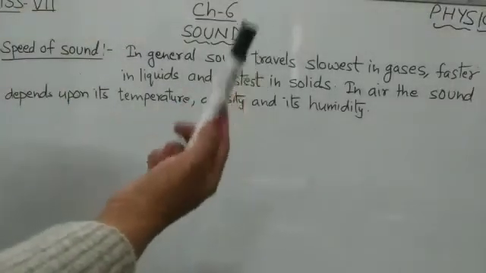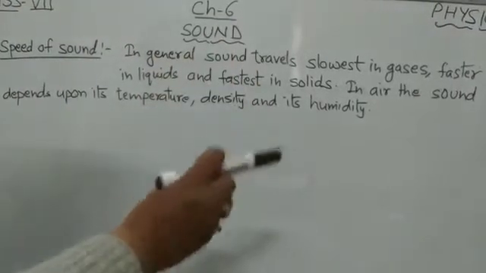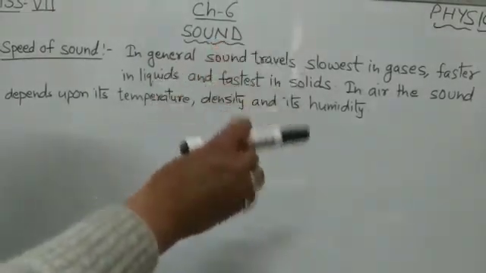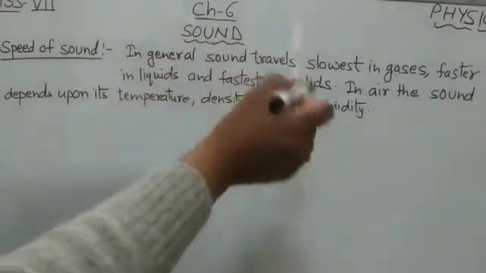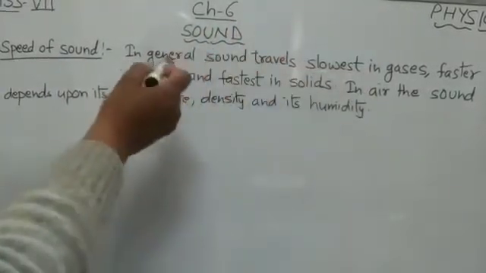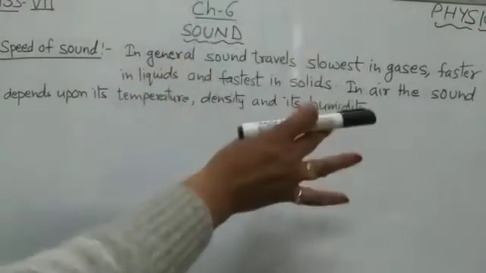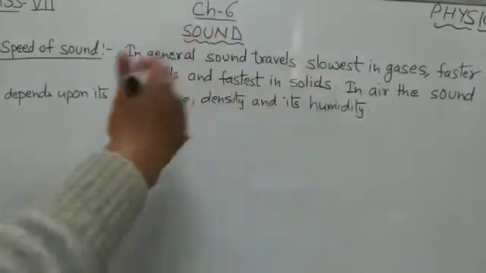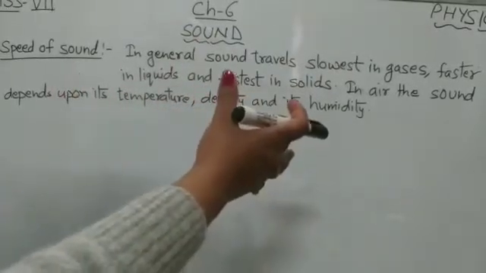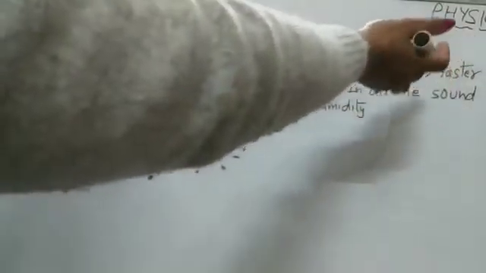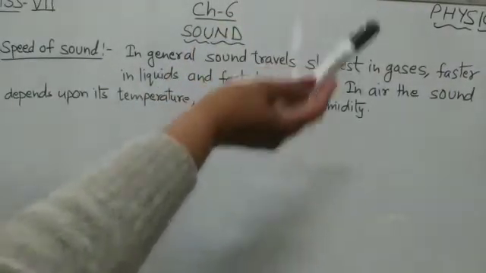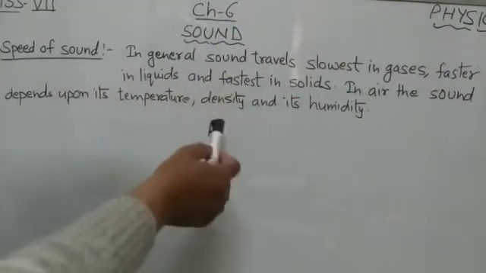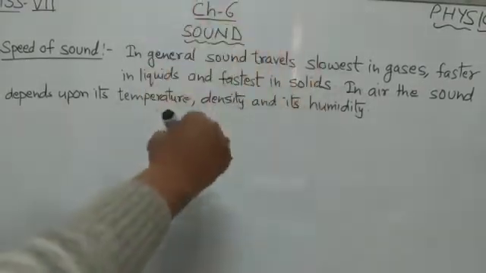Now speed of sound. The speed of sound depends on the nature of medium or material through which it travels. In general, sound travels slowest in gases, faster in liquids and fastest in solids. Because we all know it travels through the molecules, so depending on the position of molecules, slowest in gases, faster in liquids and fastest in solids. In air, the speed of sound depends upon its temperature, density and its humidity.